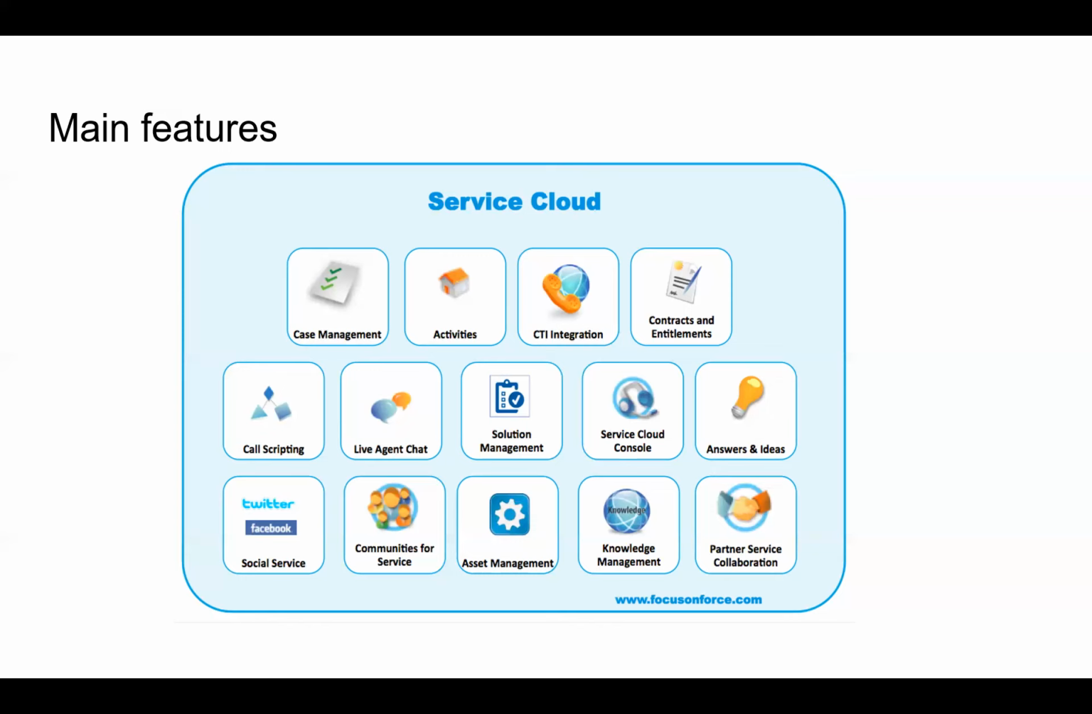Then the other one. Here you can see the next main feature of the Service Cloud is the activities. Basically, activities means tasks and events. Those activities can be related to the case object or any other standard or custom objects. But in the Service Cloud, basically, we are dealing with the case object because this is the Service Cloud, but these activities can be related to any of the standard or custom objects. Next one is CTI integration.